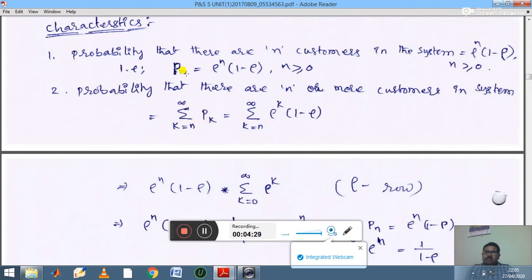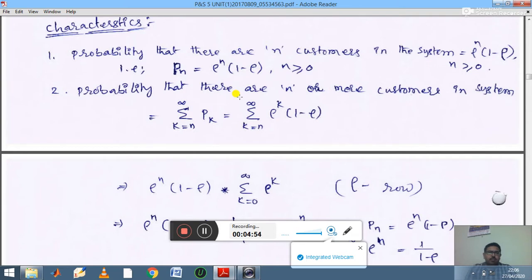Here, in place of n you write k because you are taking the summation. The same way on the RHS, summation k equals n to infinity of rho power k into 1 minus rho. This is the definition of the probability when there are n or more customers.